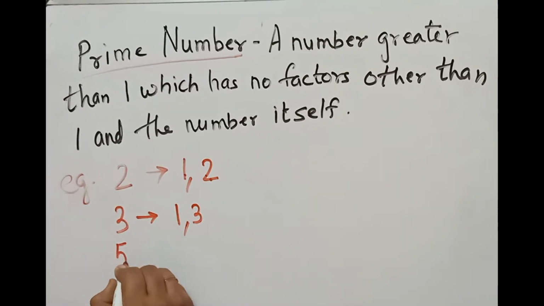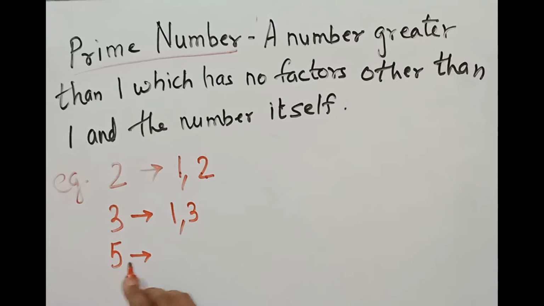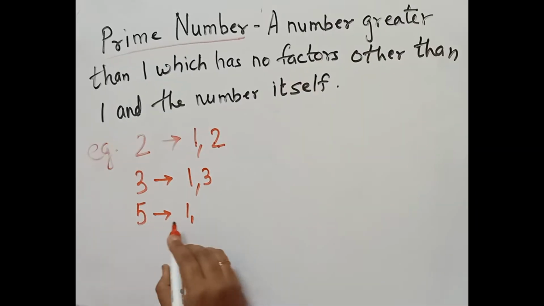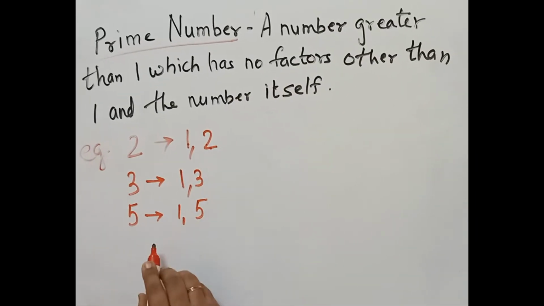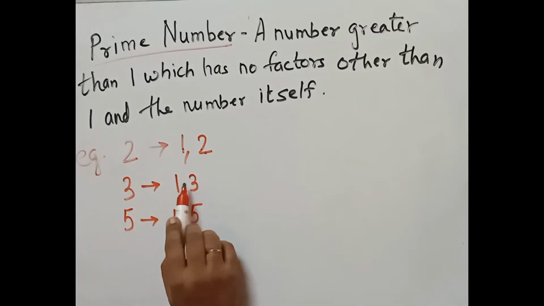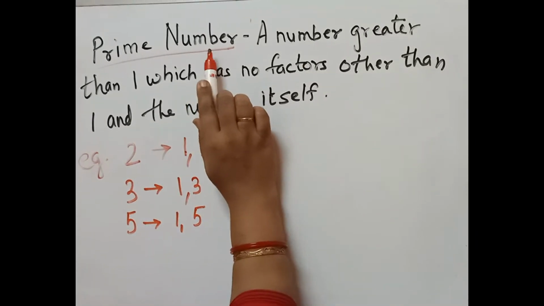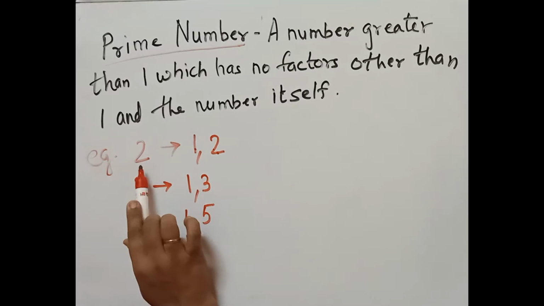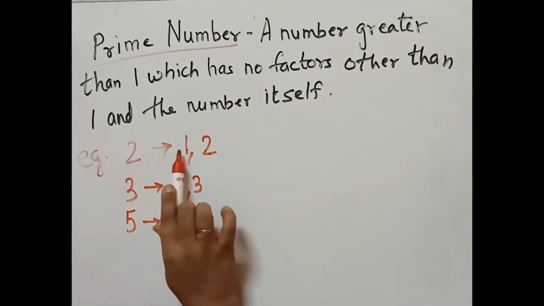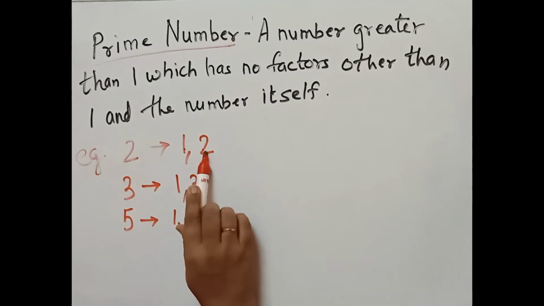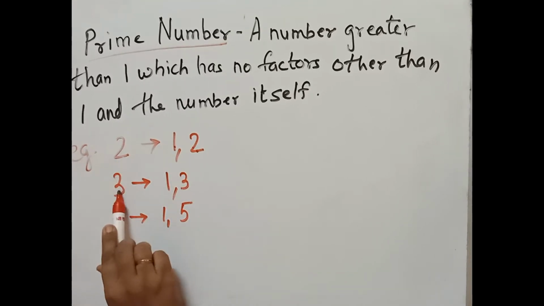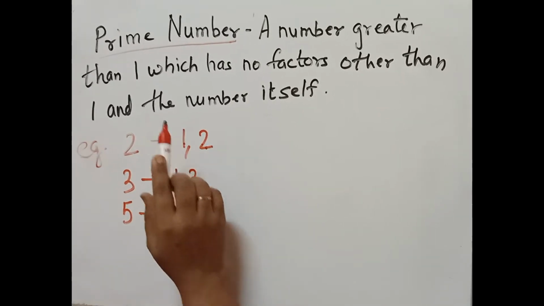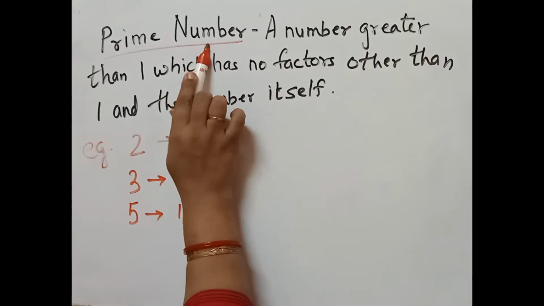Now we will take 5. 5 is coming in the 1 table, 5 is coming in its own table, so it has two factors. So what do you mean by a prime number? Now understand, children, a prime number means it is coming in the 1 table as well as its own table. If the number is not coming in any other table, we say it is a prime number.